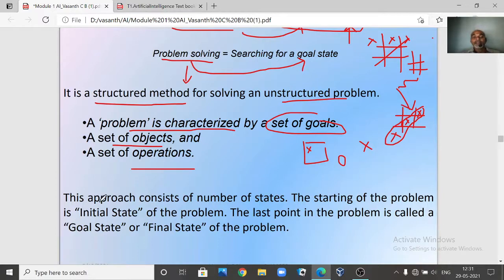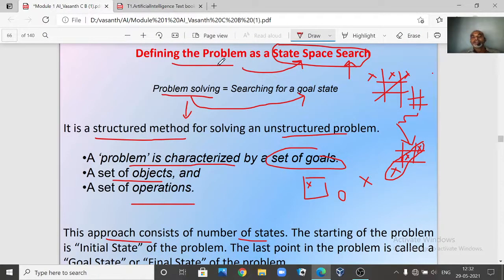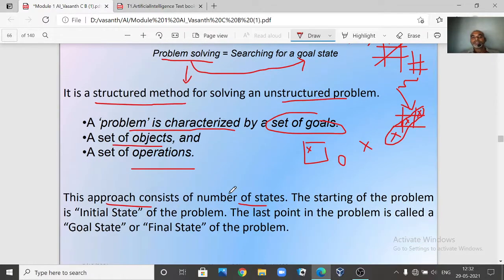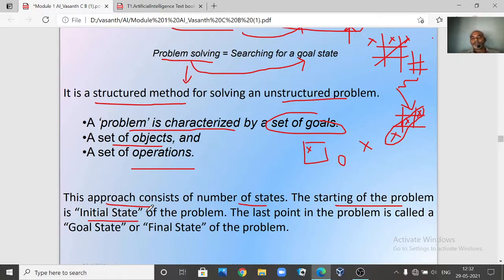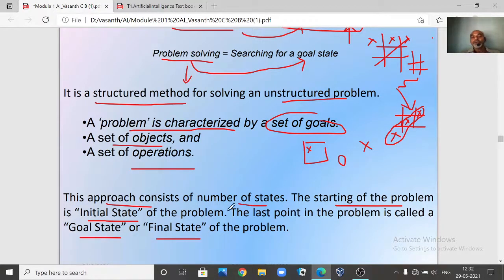Now this approach, the state space, contains a number of states. This approach of defining a problem as a state space search consists of defining a number of states, and the starting point of the problem is the initial state. So you have to define what your initial state of the problem is, right? Next you have to define the goal state or final state. You have to define the initial state, you have to define the final state. Now all this comes in our first point, what we just discussed: define the problem precisely, right?